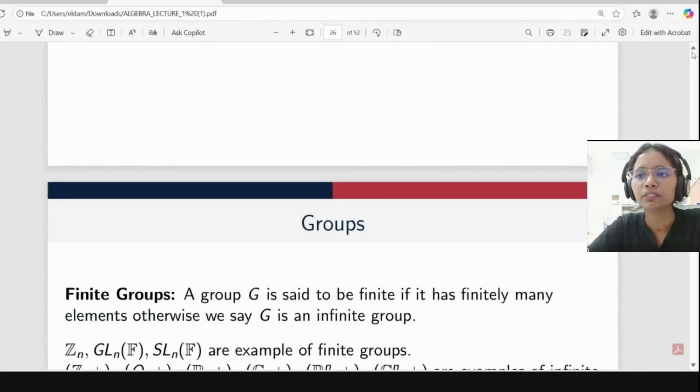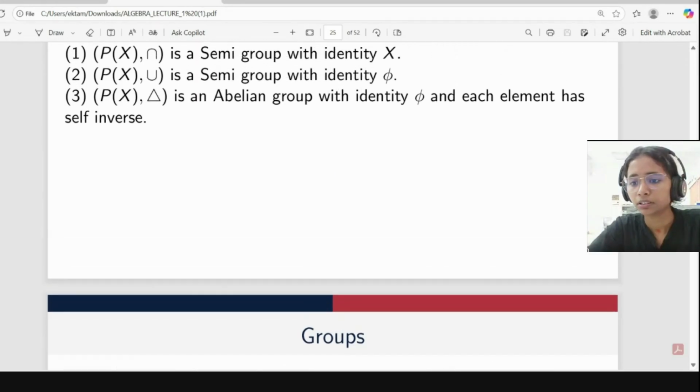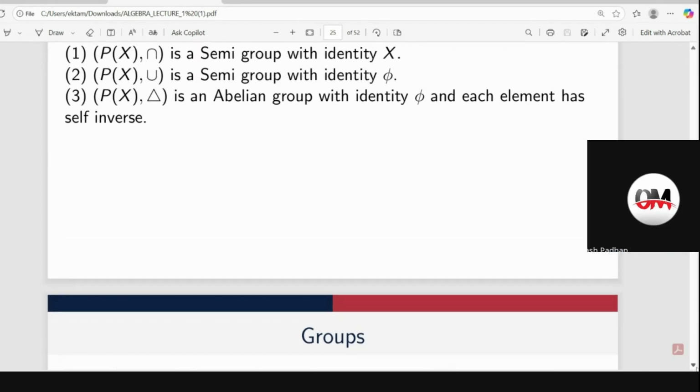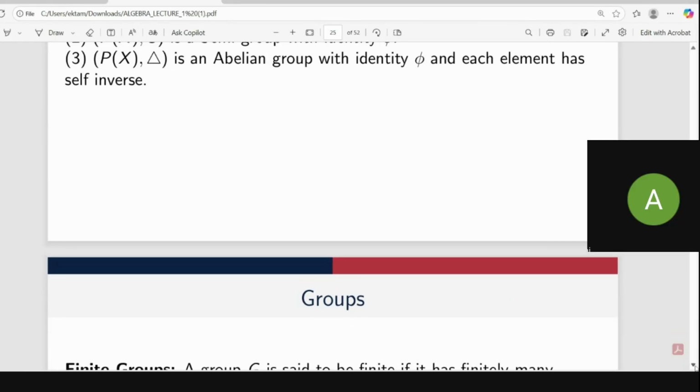Is it clear to everyone? Yes, ma'am. Anyone who has a doubt can ask. Ma'am, please explain once more the symmetric difference.